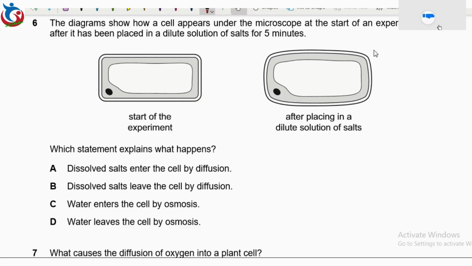If we take a good look at the diagrams again, there is an enlargement from this to this. This one is enlarged. And why is it enlarged? Definitely there is a movement of water into the cell.